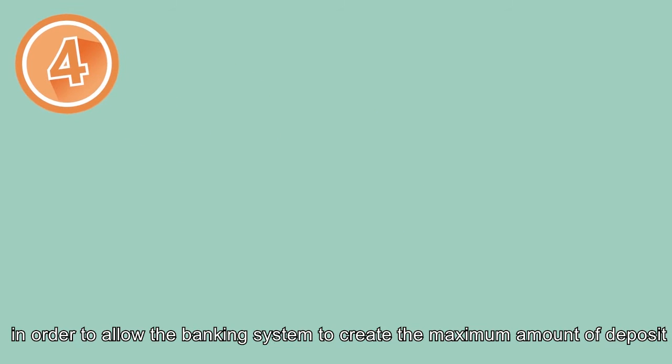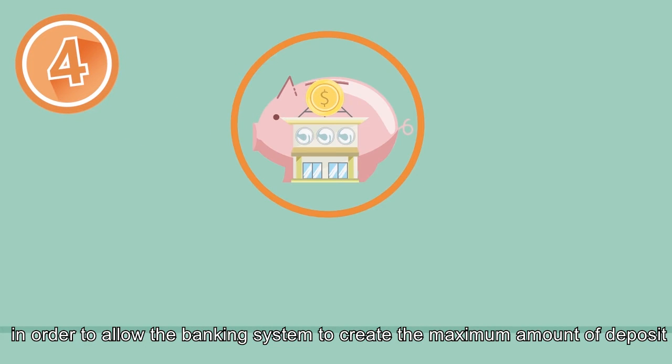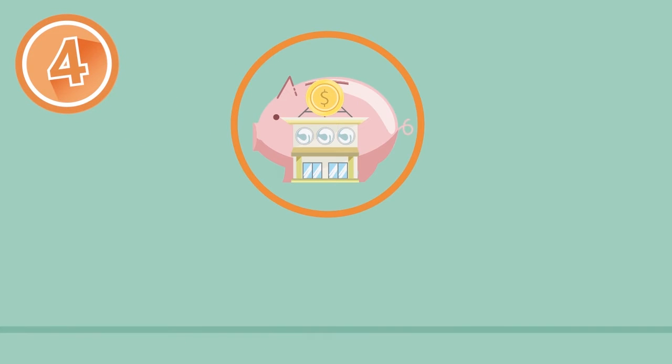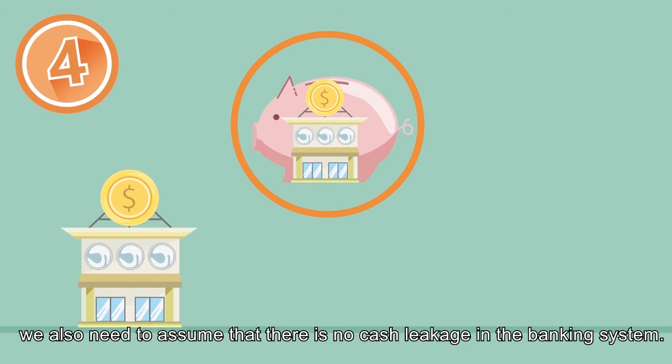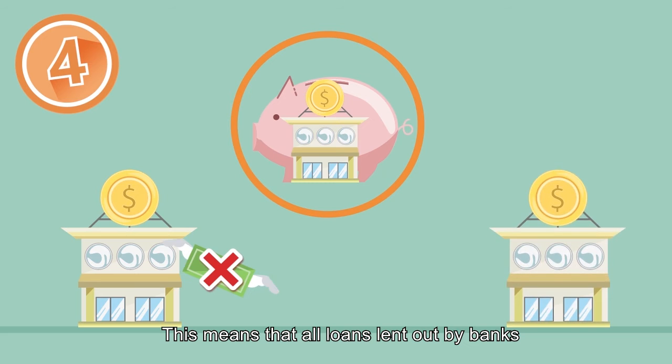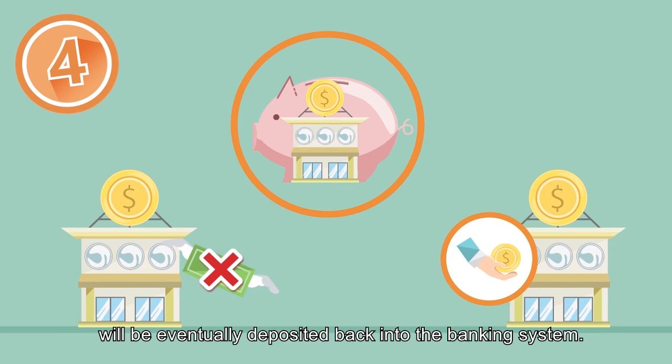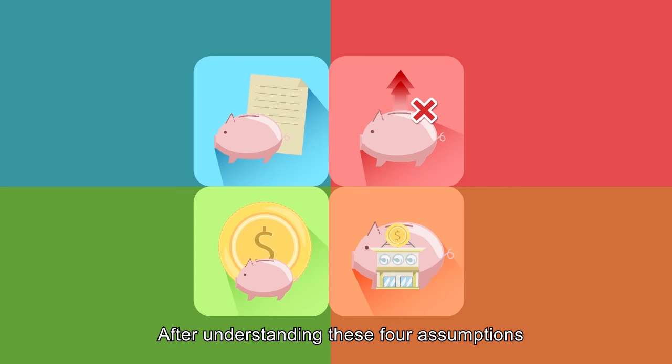In this case, the deposit creation would not be at the maximum. Finally, in order to allow the banking system to create the maximum amount of deposit, we also need to assume that there is no cash leakage in the banking system. This means that all loans lent out by banks will be eventually deposited back into the banking system. After understanding these four assumptions, let us see how banks create deposit.